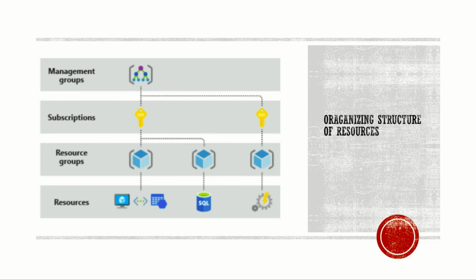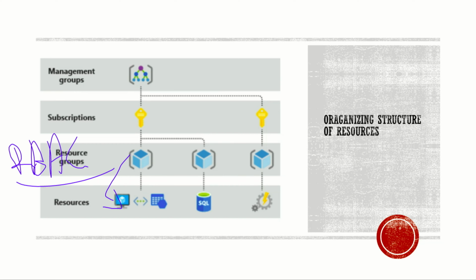If I want to provide role based access control, what is called RBAC, role based access control. If you are applying any access control on the resource group, that will automatically be inherited by the resources. So that will help you to easily manage the resources in the resource group.